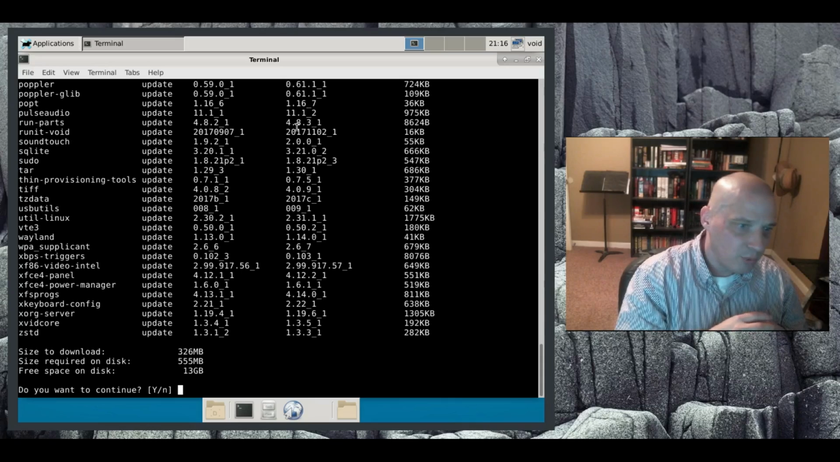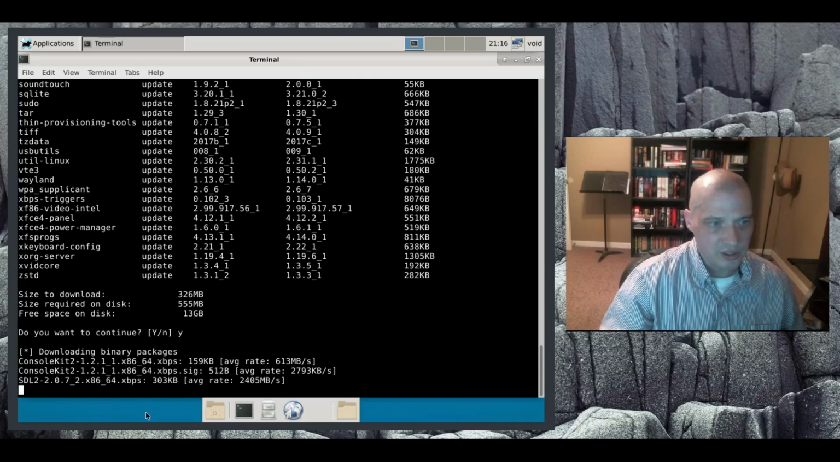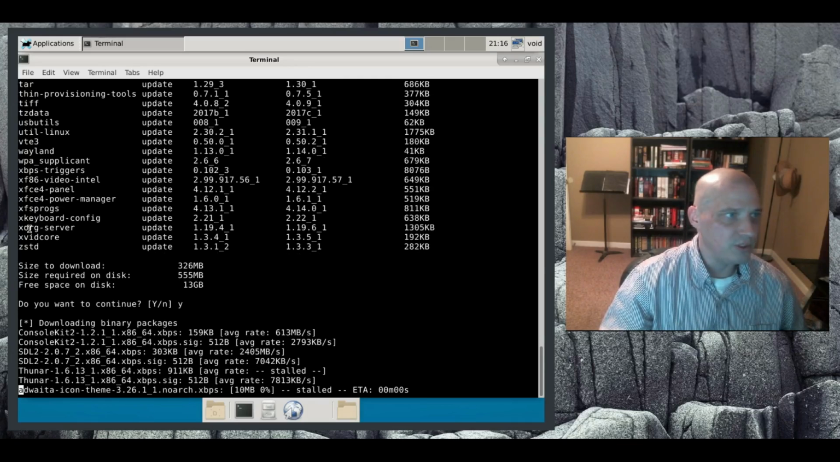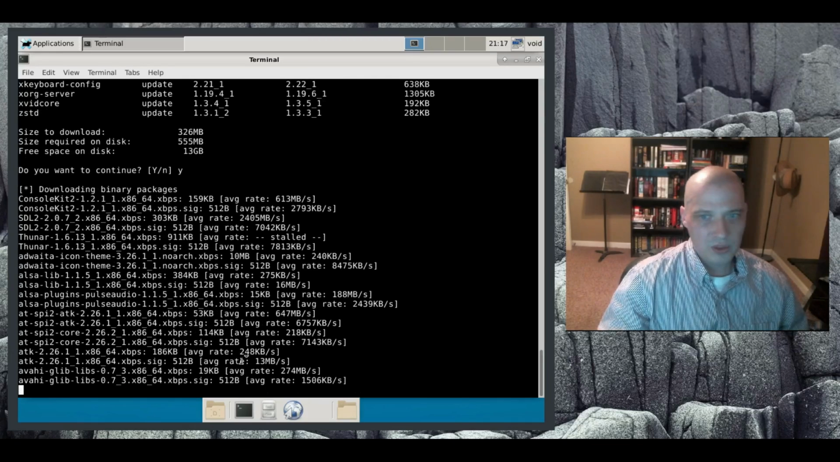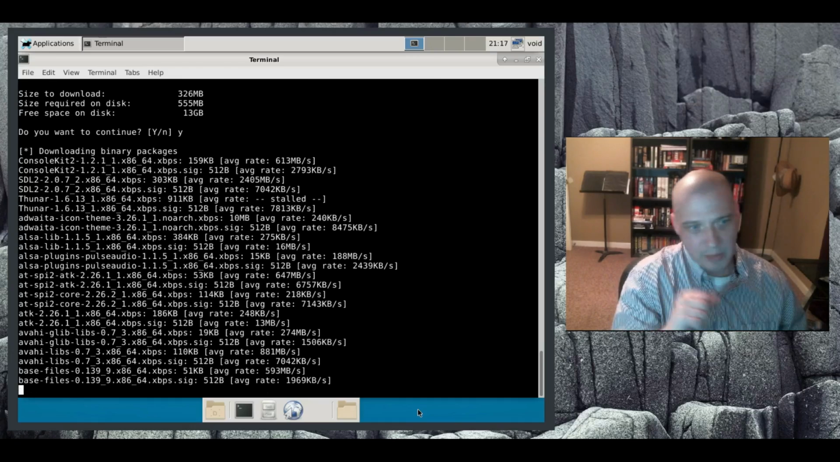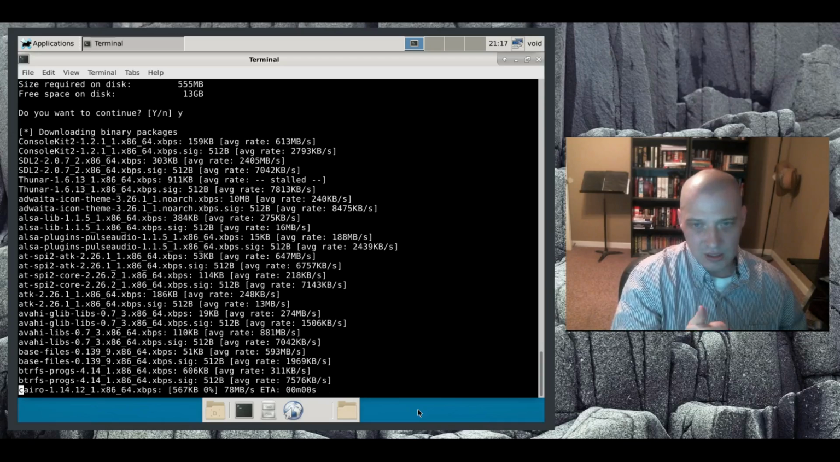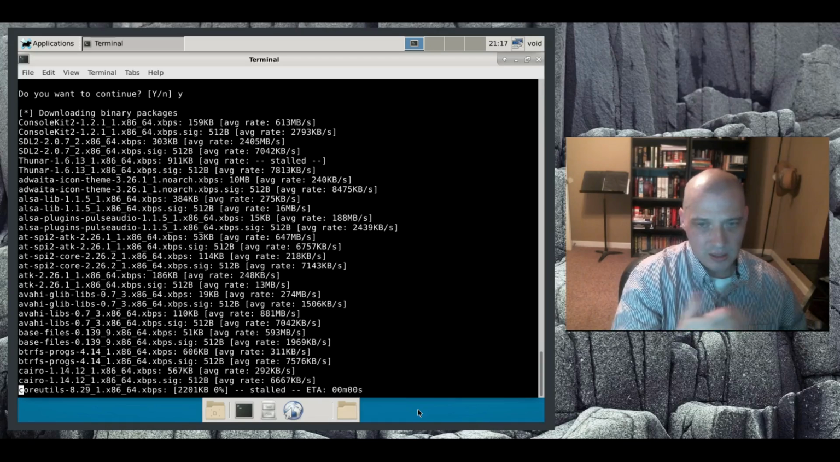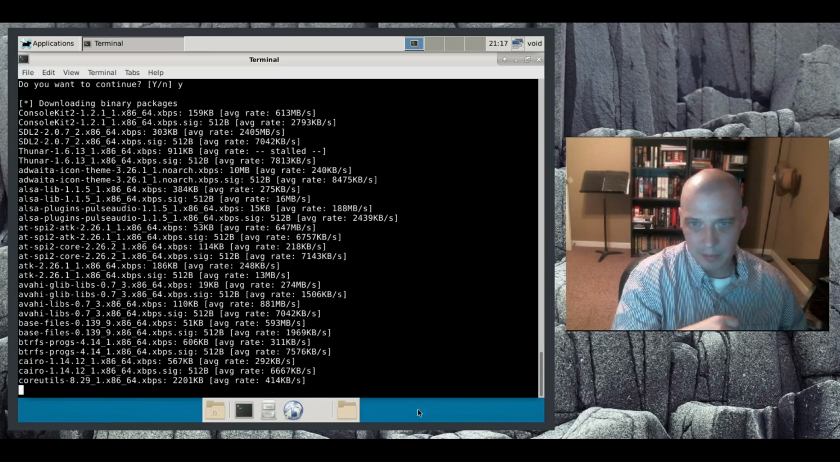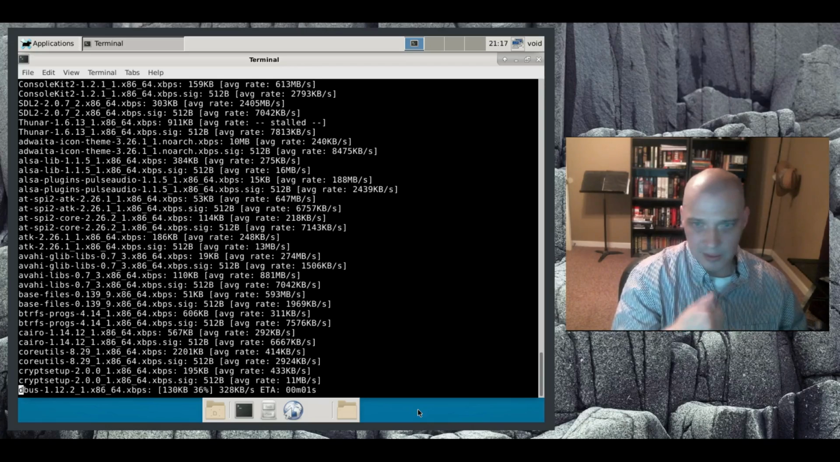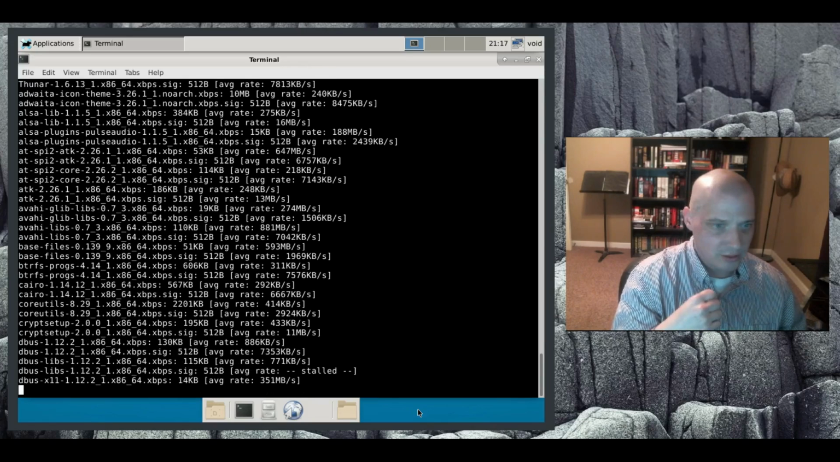Okay, and we do have some updates. So just going to choose yes to continue, and it's going to download these updates. One thing that always concerns me when I use package managers other than the apt package manager in Debian, you know, apt, that's found in Debian and Ubuntu and all those distros based on it, or the Pacman package manager in Arch and Manjaro and Antergos, all those Arch-based distros.